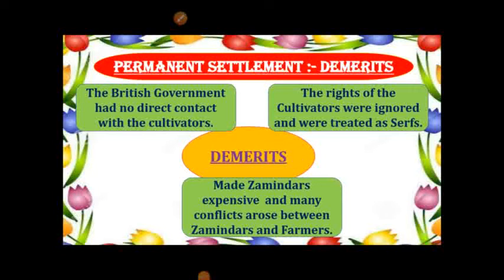Demerits. The British government had no direct contact with the cultivators. The rights of the cultivators were ignored and they were left at the mercy of the Zamindars. The farmers were almost treated as serfs, which means slaves. This system made the Zamindars lethargic and extravagant. Many conflicts between the Zamindars and the farmers arose in rural Bengal.